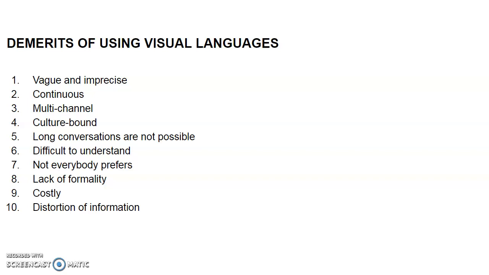The last one is distortion of information. Since it uses gestures, facial expressions, eye contact, touch, signs, sound, etc., when communicating with others it may be lost. We can't record it or save this particular amount of information. So there is great possibility of distortion.